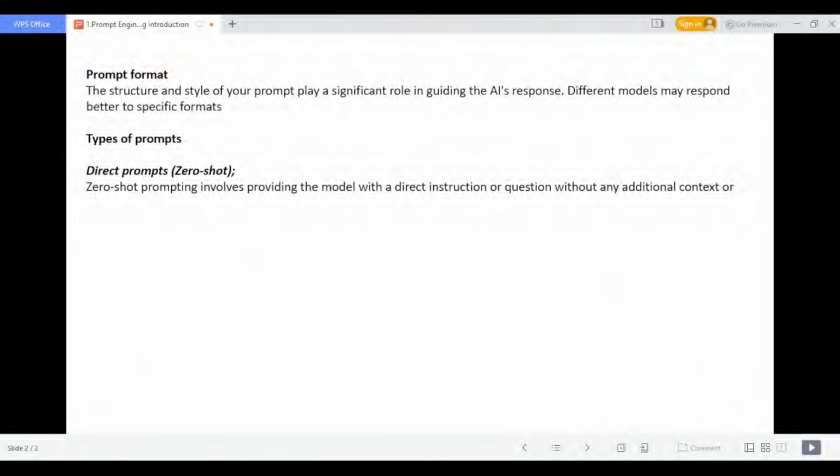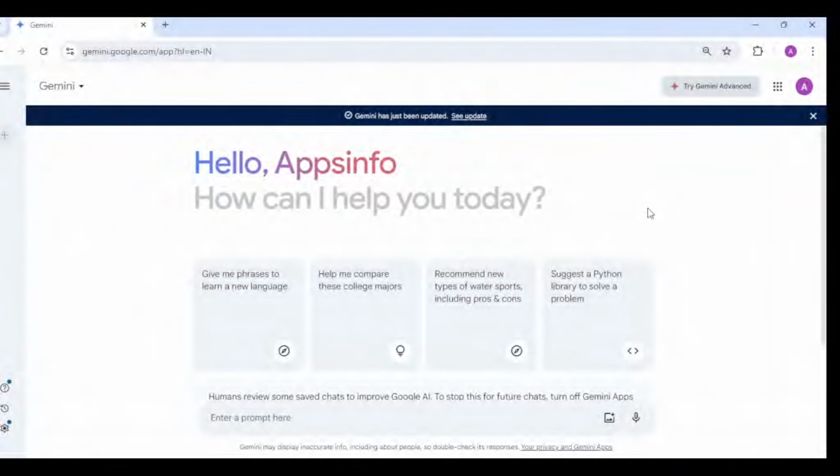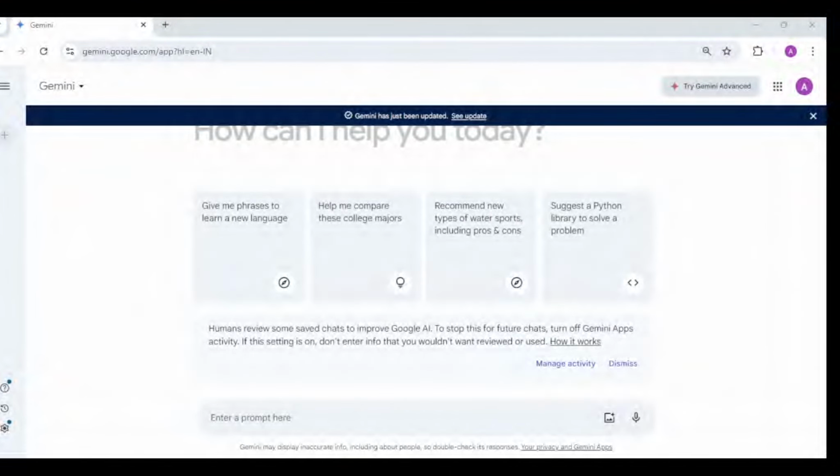So what are the types of prompts available? Direct prompts, which we call a zero shot prompt. The zero shot prompt involves providing the model with direct instructions or questions without any additional context. So let's see how a zero shot prompt, or direct prompt, works.